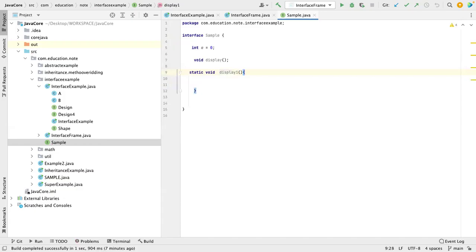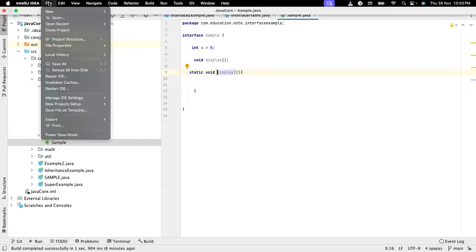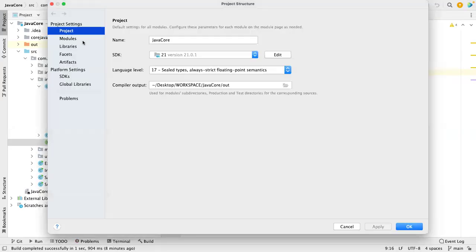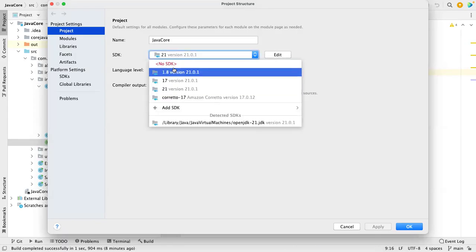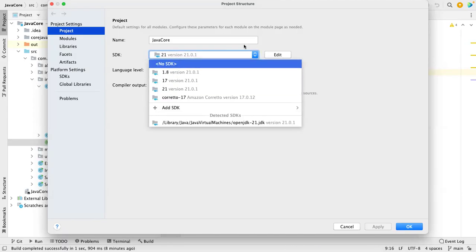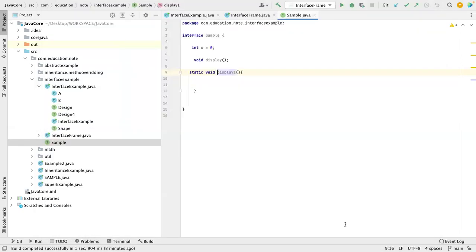Right now, in my IDE, I'm using Java 21, which is the latest version. But if I change that in project settings, project structure, the SDK version, to Java 1.8 or Java 7, we start getting this error: display one, you cannot define a static inside that.